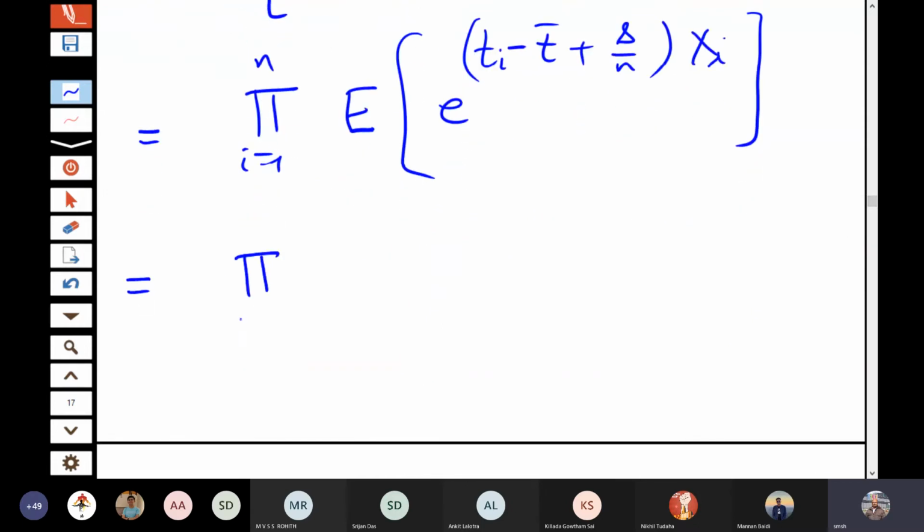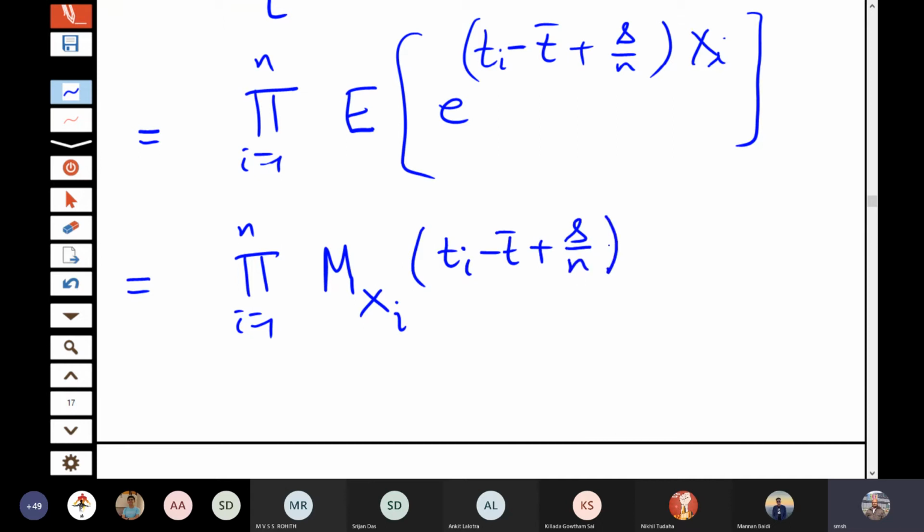So it is product i equals 1 to n moment generating functions of xi at the points Ti minus T bar plus s by n.